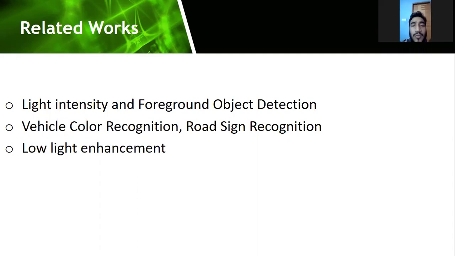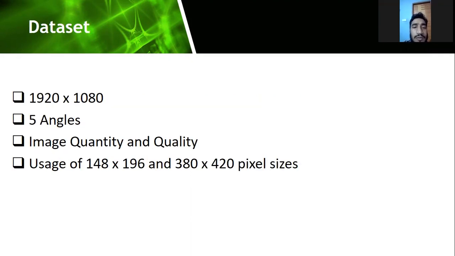There is some work which is already done for detecting objects, such as light intensity and foreground object detection, vehicle color recognition, and road sign recognition. When a vehicle is running on the road, it detects the vehicle along with the road sign. As a result, it imagines an object in front of the vehicle. Also, there is some work done on low light enhancement, such as night vision technology. So now we are talking about our dataset.